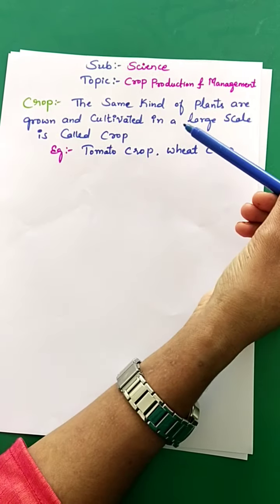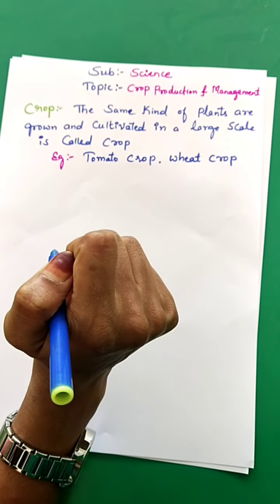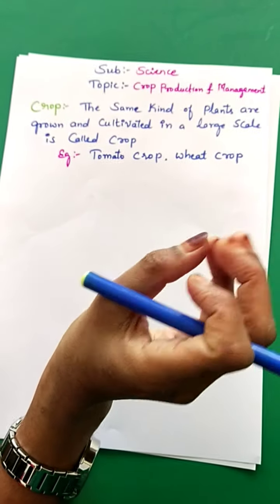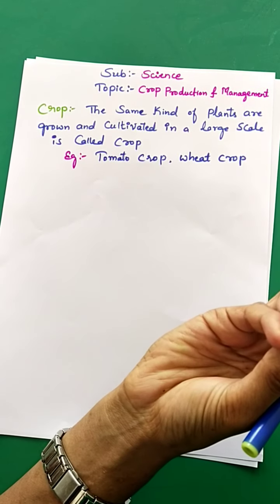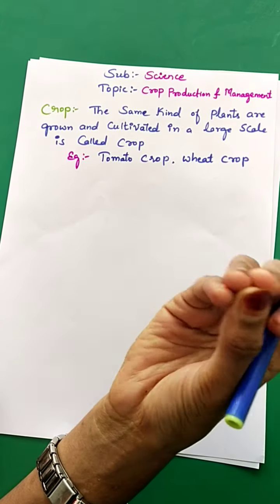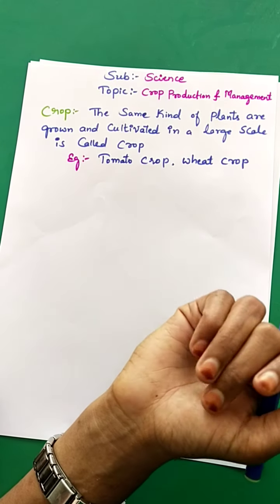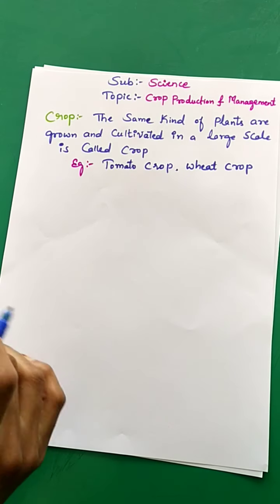Once again, let us recall what a crop is. The same kind of plants grown and cultivated on a large scale is called a crop. Examples: tomato crop, wheat crop. If you have one tomato plant in your garden, you cannot say that you have a tomato crop, right? At least you must have hundreds or thousands of tomato plants in your garden. Then only you can say that you have a tomato crop.